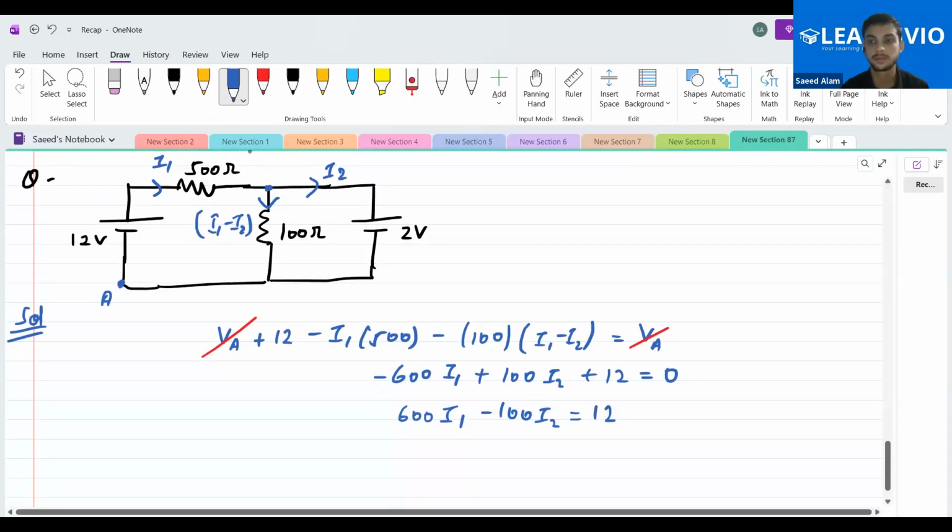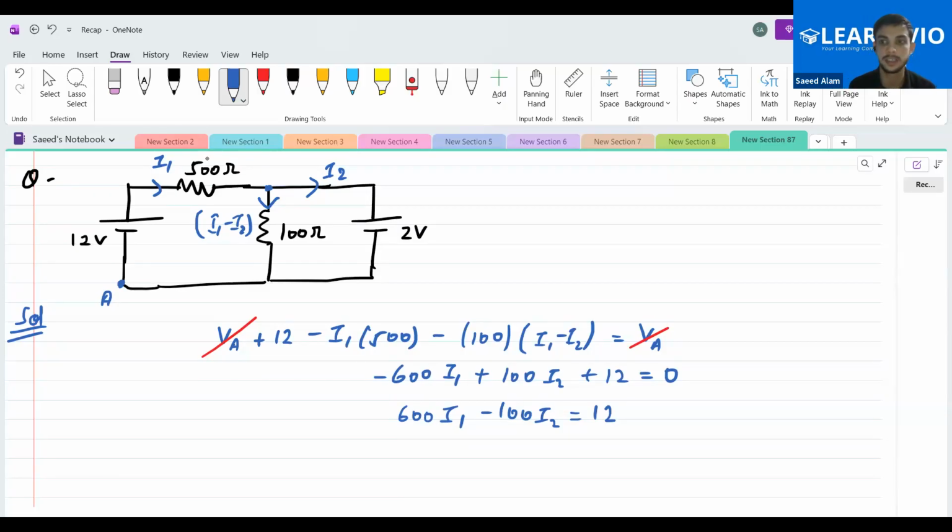Second loop. What is going to happen in the second loop? What will be the starting equation from here? This point, bottom right, below the battery. Which way do you want to move?